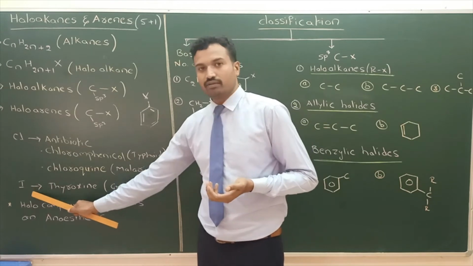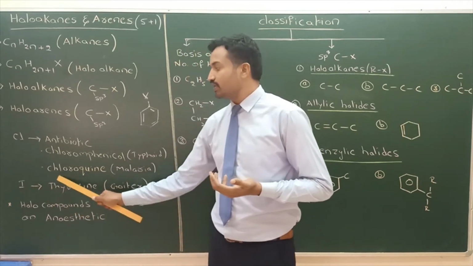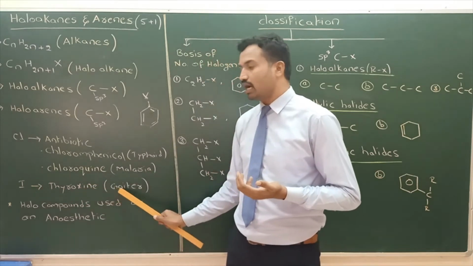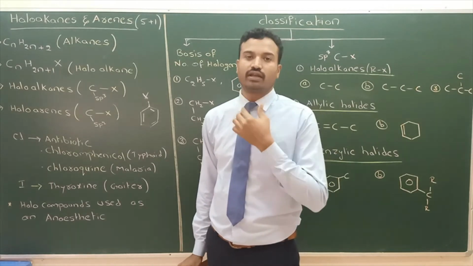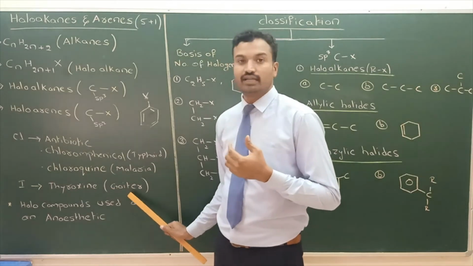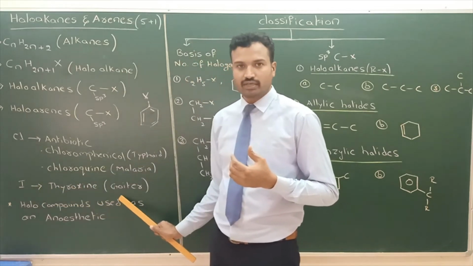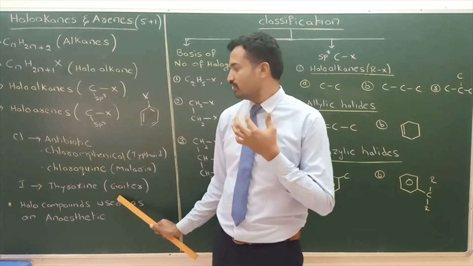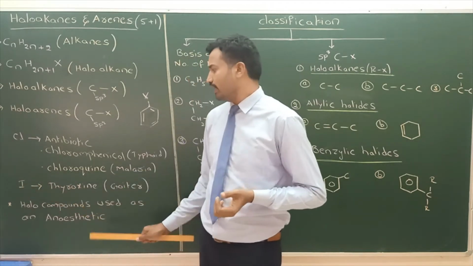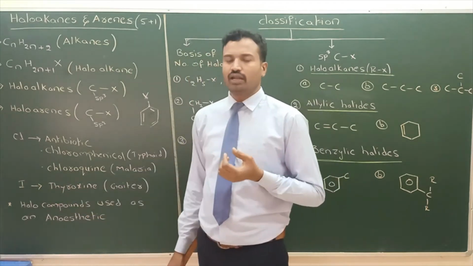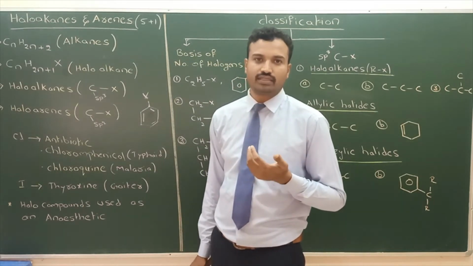Next, iodine. The thyroxine hormone releases the iodine. Deficiency of iodine leads to goiter, a disease called swelling of the thyroid gland, a thyroid-related disease. Next, a few halo compounds are used as anesthetic drugs during surgery.